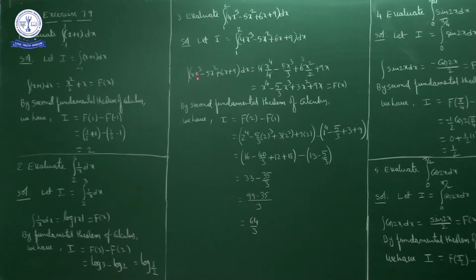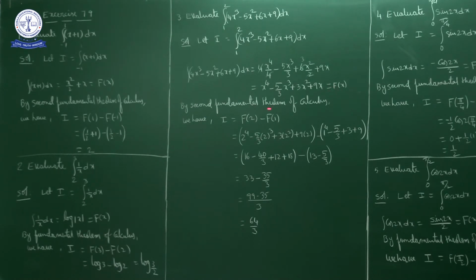4x cube integrates to x power 4 by 4. So 4 times x power 4 by 4, the 4 gets cancelled. Minus 5 times x square integrates to x cube by 3, plus 6 times x integrates to x square by 2, plus 9 times the integral of dx, which is x, so 9x. Here the 4 gets cancelled, here the 2 cancels. So what we have is x power 4 minus 5 by 3 x cube plus 3x square plus 9x. This is capital F of x.